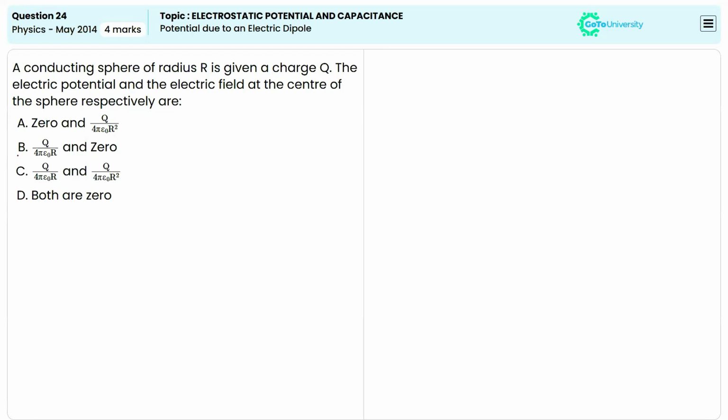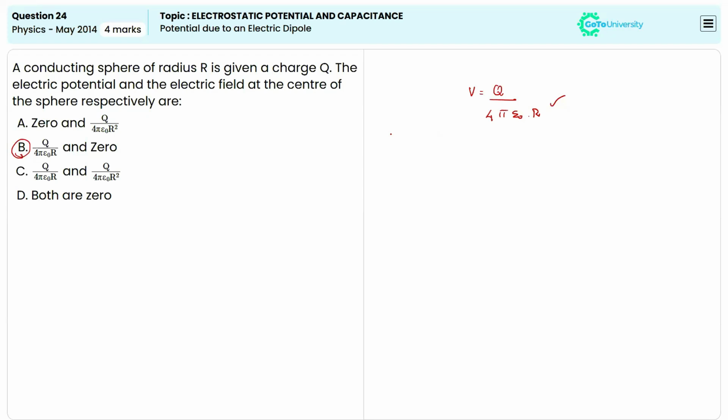So yes, the correct answer for this question is option B, because it's known that for a conducting sphere of radius r carrying a charge q, the electric potential at any point outside or on the surface of the sphere can be calculated using the formula V is equal to q divided by 4 pi epsilon naught r, right? So this is the formula. And then when we are checking the electric field inside a conductor, the electric field is always zero, because the charges in the conductor rearrange themselves in such a way as to cancel any internal electric field. This is the fundamental property of a conductor in electrostatic equilibrium, right?